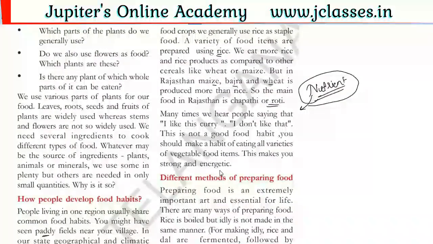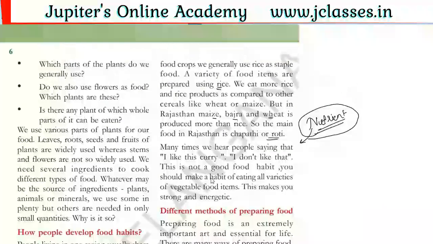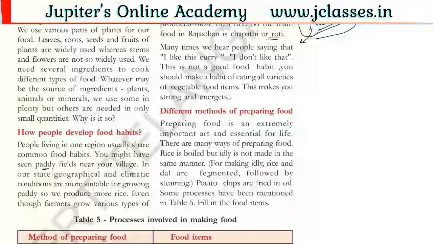If you are not strong, if you are not energetic, you cannot do any work, and no growth takes place in your body. So if you want proper energy, proper growth, and everything, you need to eat healthy, good food which contains more nutrients, like all kinds of roots, all kinds of vegetables, right? Okay, here, different methods of preparing food. Different methods of preparing food means in this we will cook food.